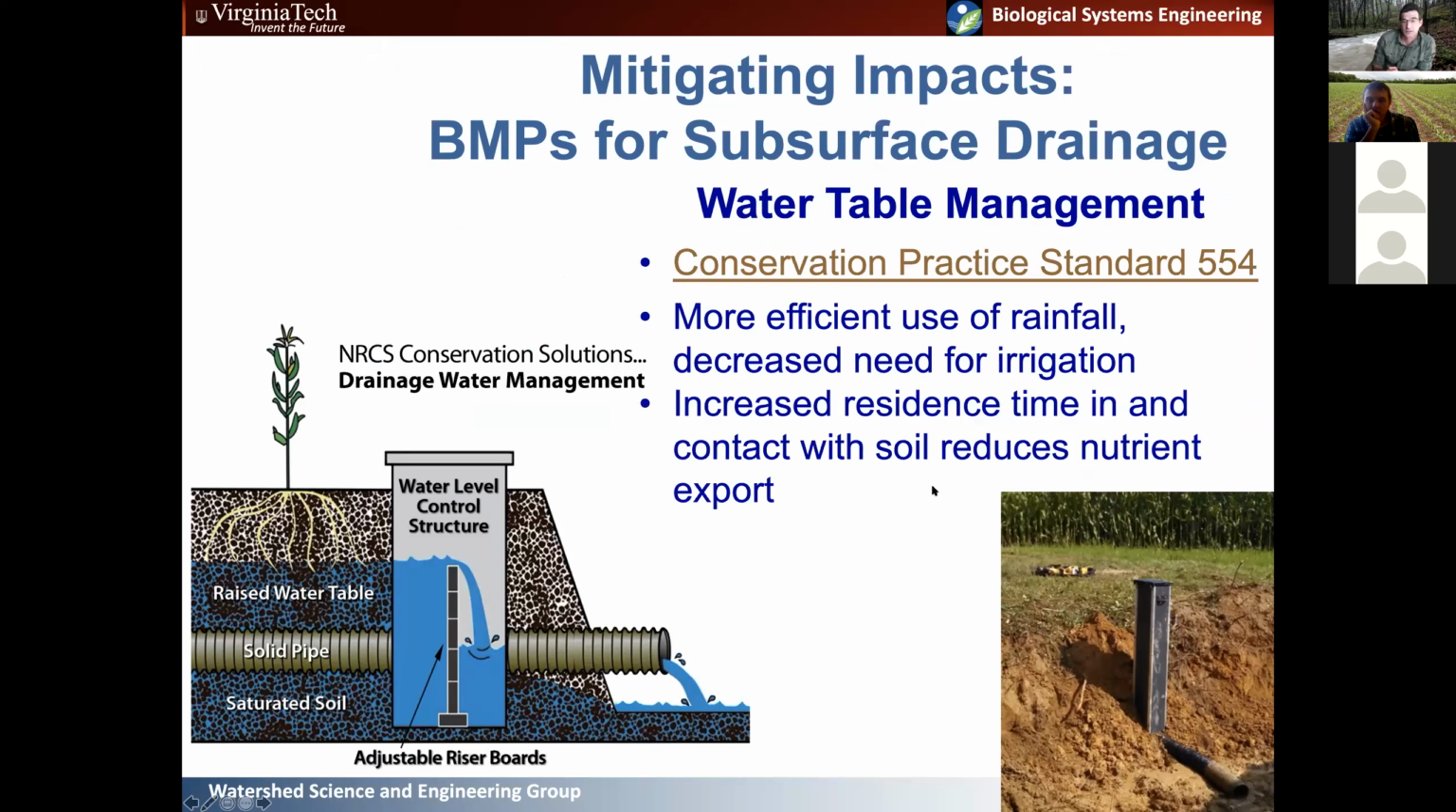So for subsurface systems, I think this is a really interesting opportunity for subsurface drainage system. That's water table management. And there is a conservation practice standard for water table management. In the presentation, there's a link to it, so you can get to it if you want. But basically, it allows you more efficient use of rainfall and decreased need for irrigation. So what you're doing is basically adjusting the water table height to some level that you've determined you want that water table at. Maybe it's to provide moisture to, you know, a growing crop.